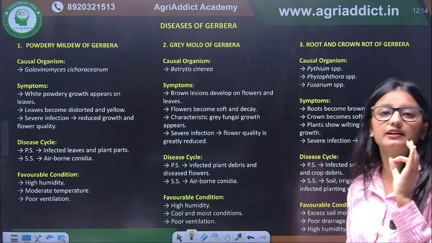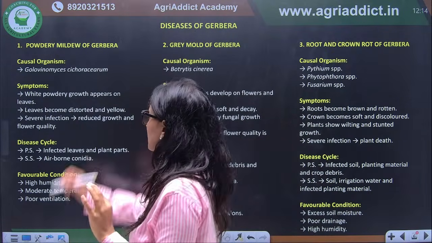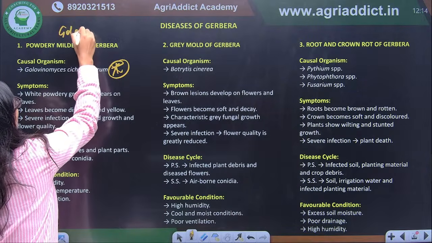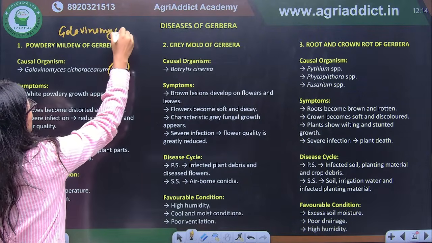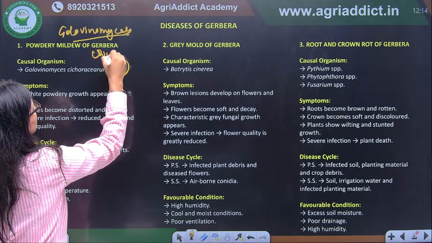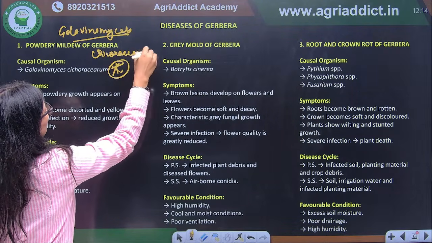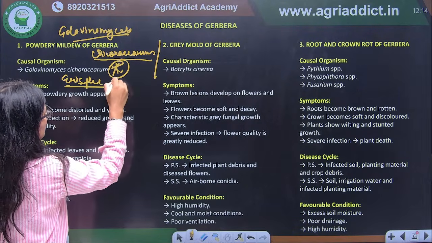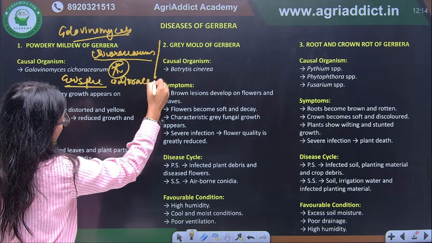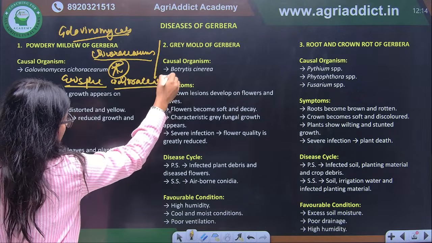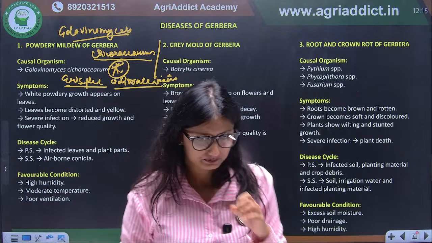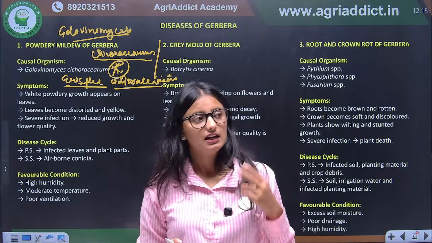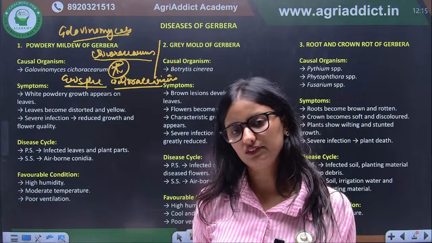Symptoms will be the same, but the important thing you have to remember here is the causal organism, which is Golovinomyces cichoracearum, or earlier we called it Erysiphe cichoracearum. Okay, the rest will remain the same: it forms a white powdery mass on the upper surface of the leaf, first thing. Second, it forms cleistothecia. Again, this is the same thing.